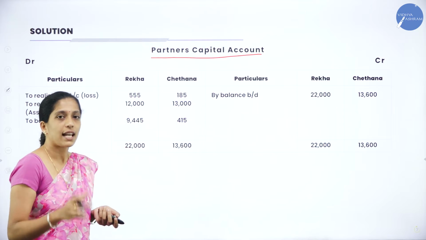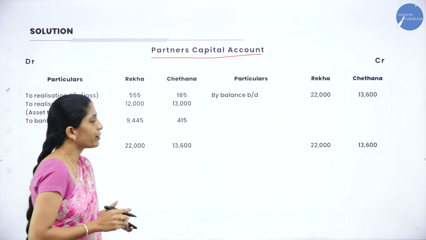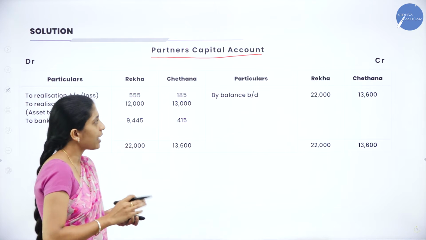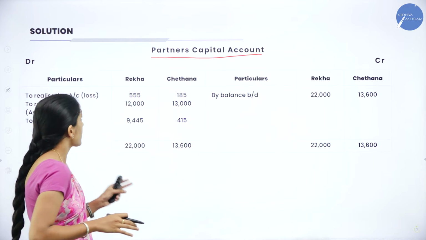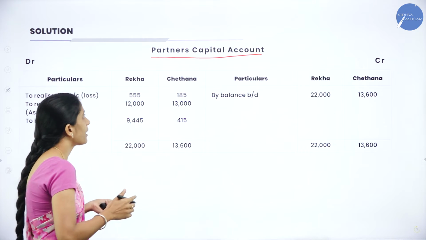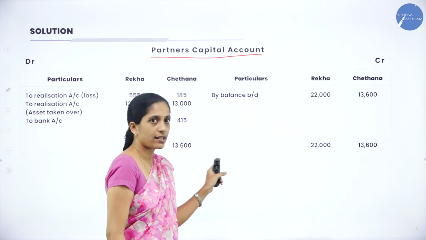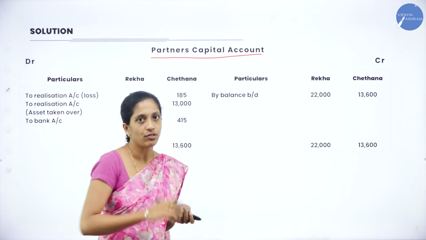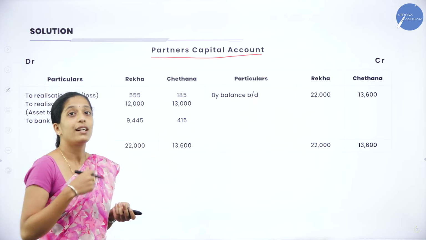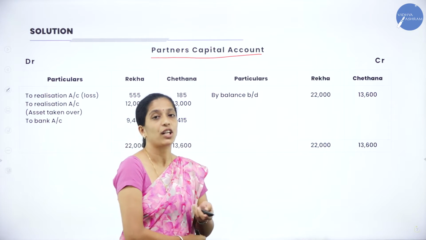The partners' capital account is the same as in your admission as well as retirement. Clear? The format is the same. You will have particulars on the debit side and the partners' names. Here Rekha and Chetana are the two partners. And coming to the credit side, we have particulars Rekha and Chetana. First, you will transfer the capital of the partner, as usual.